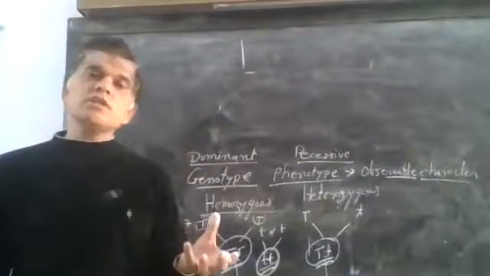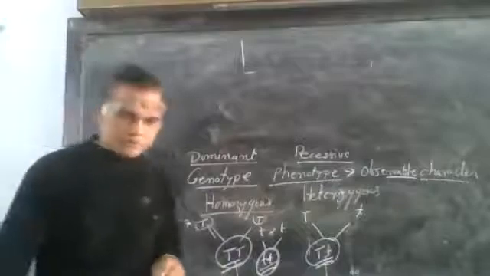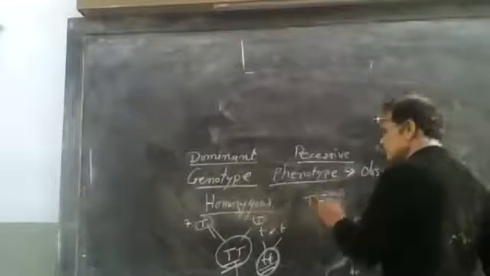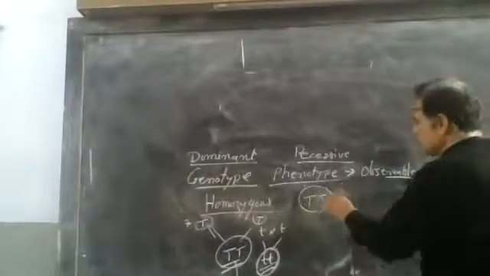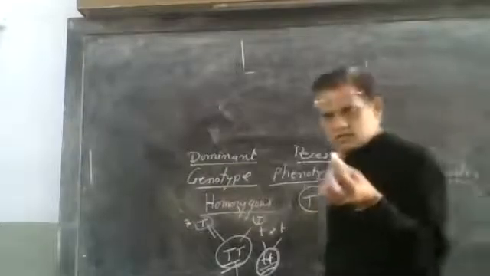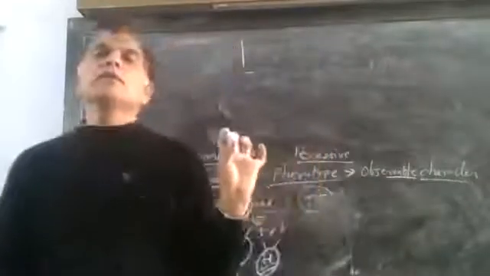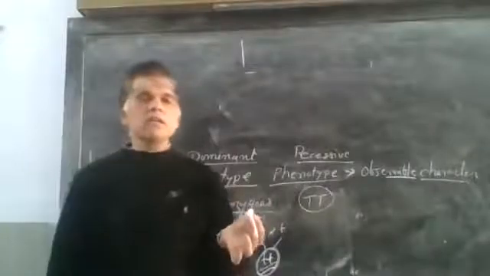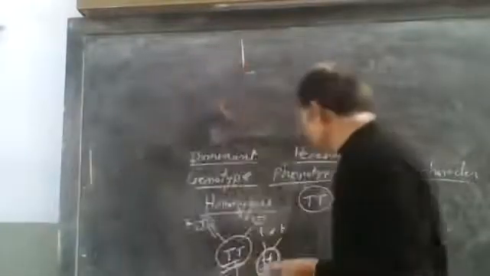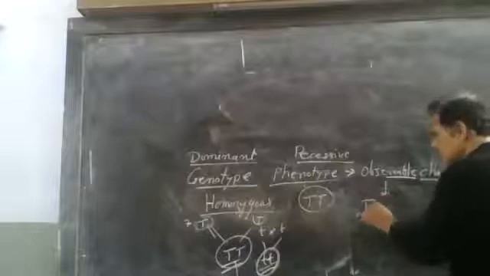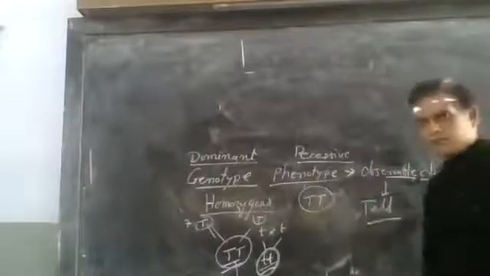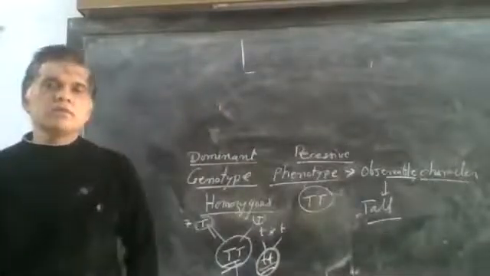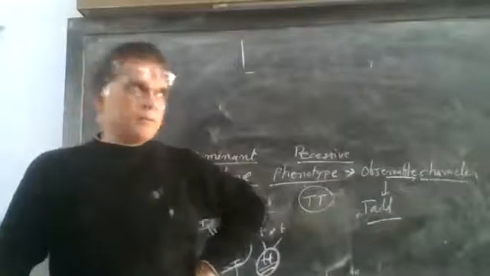For example, capital T, we know, is the genotype. This seed has capital T genes, but we cannot see them. But whenever we grow this seed, it produces tall plants. We can see the tall plants, and this is the phenotype, the observable character. Such a character which we can observe is known as phenotype.